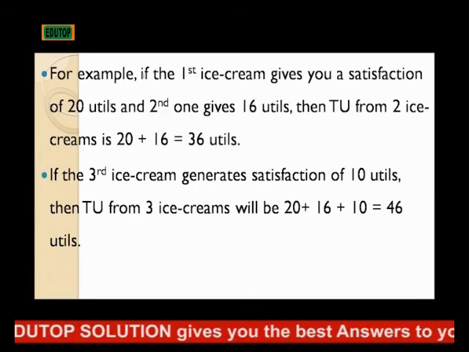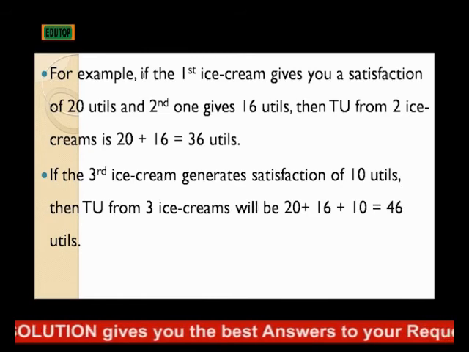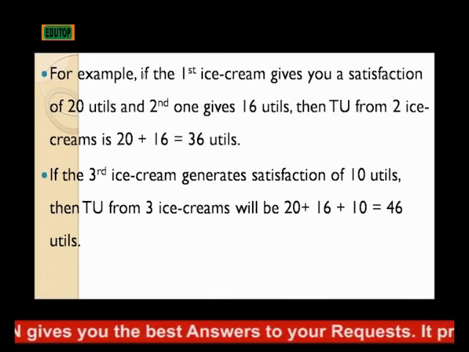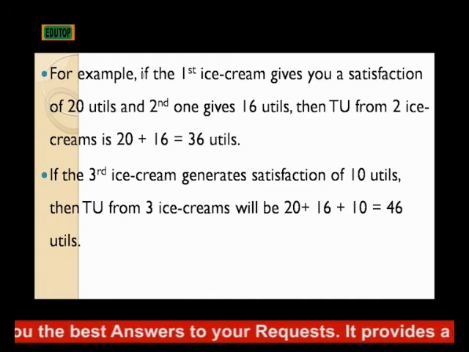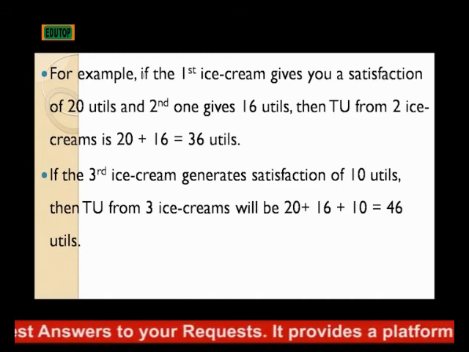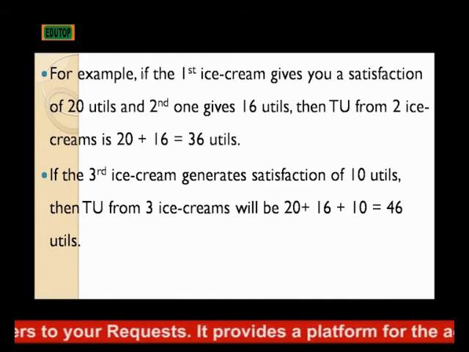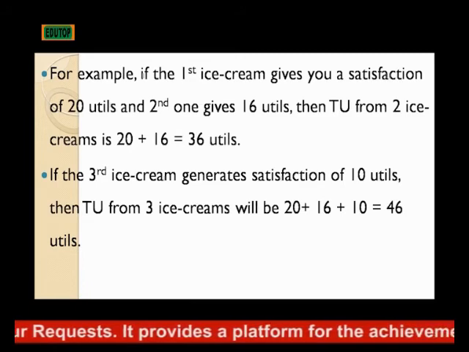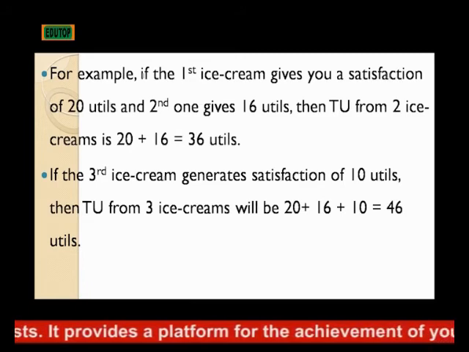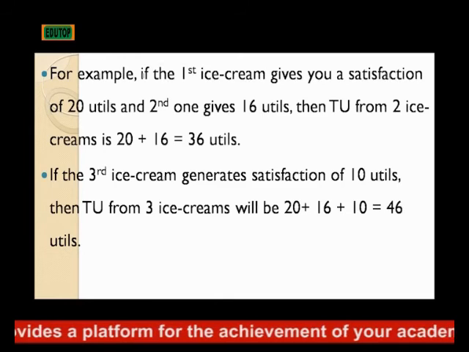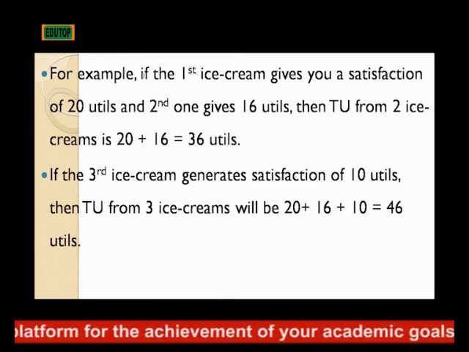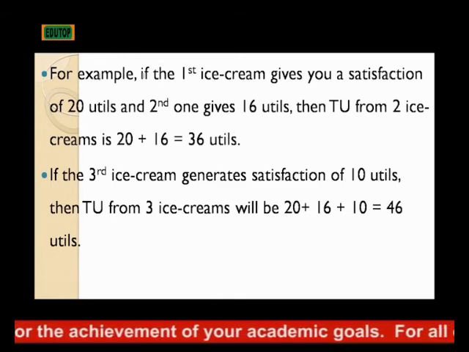For example, if a student bought ice cream and the first ice cream such a student bought gives a satisfaction of 20 utils, and the second one gives a satisfaction of 16.